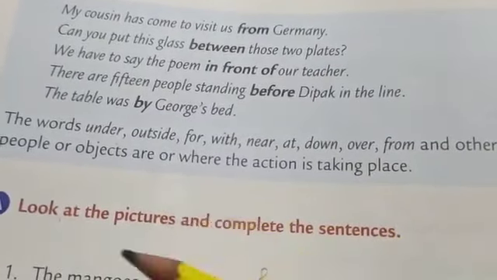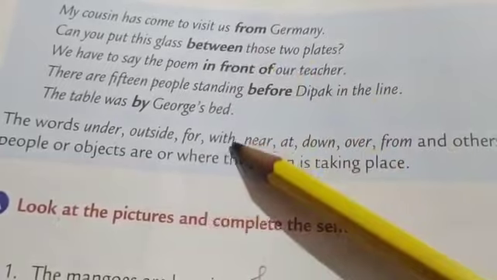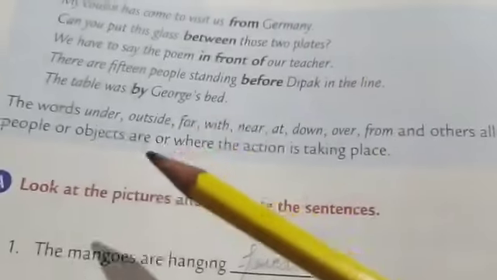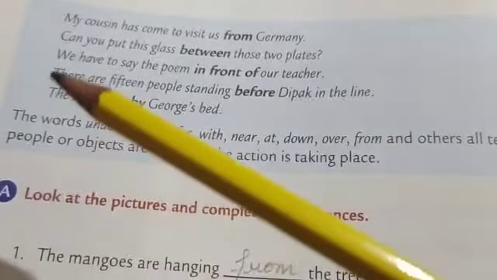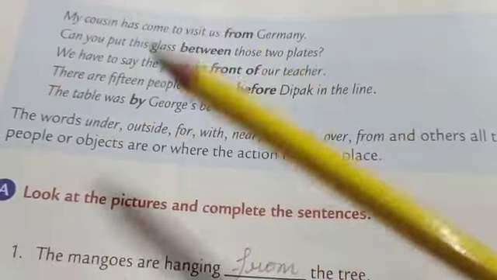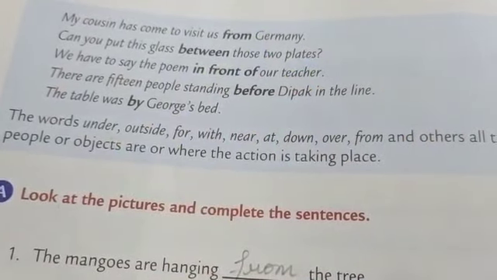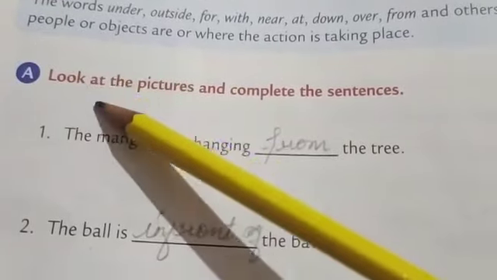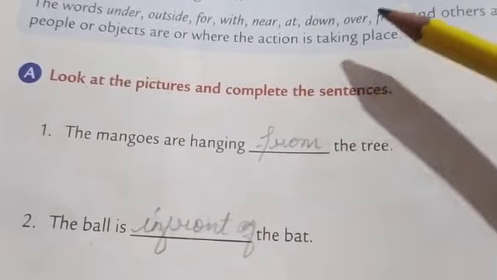The words under, outside, for, with, near, at, down, over, from, and others all tell us where the people or objects are or where the action is taking place. Remember, children.